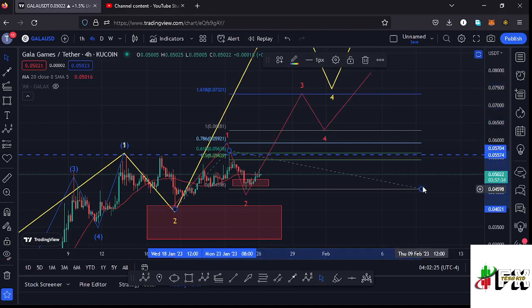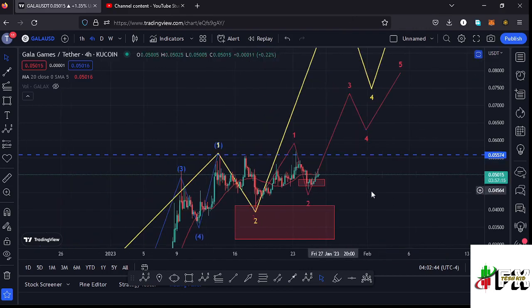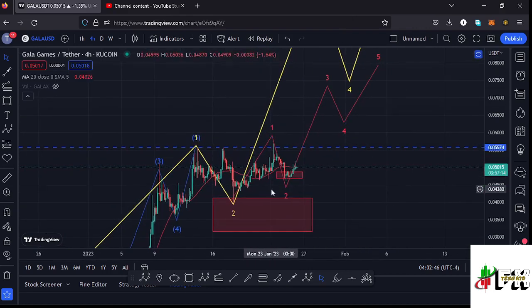Once we manage to break above the wave 1 high at around the $0.0504 mark, in case we continue seeing higher prices, then the target area at around the $0.07321 mark is my next target area here on the Gala Games chart, and that is what I'm expecting on the short-term scenarios.